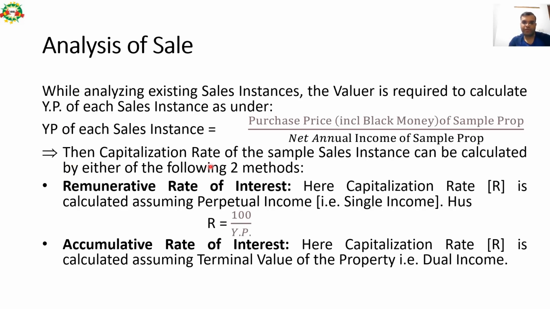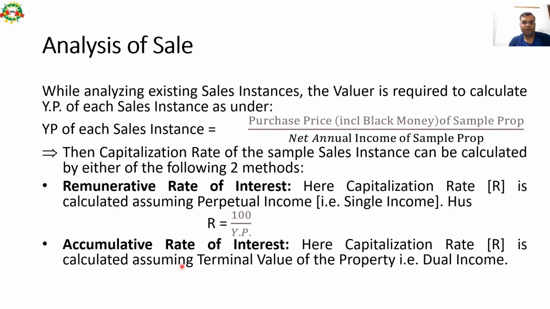Then the capitalization rate of a sample sales instance can be calculated by either of the 2 following methods: remunerative ROI and accumulative ROI. For remunerative ROI, we know capitalization rate is calculated assuming perpetual income. So in case of remunerative ROI, we assume a single perpetual income. That means R is equal to 100 divided by year purchase, YP.